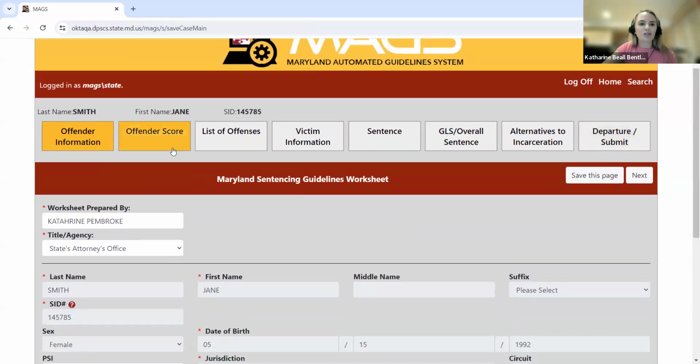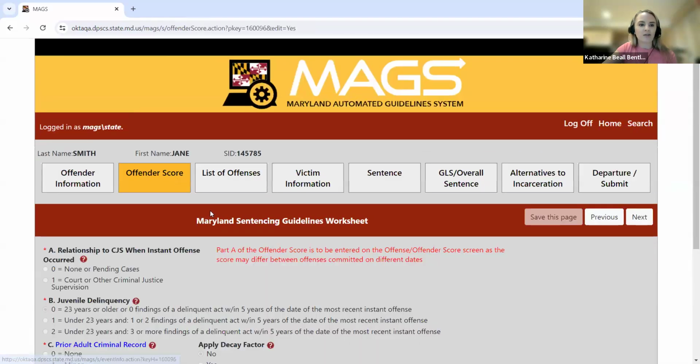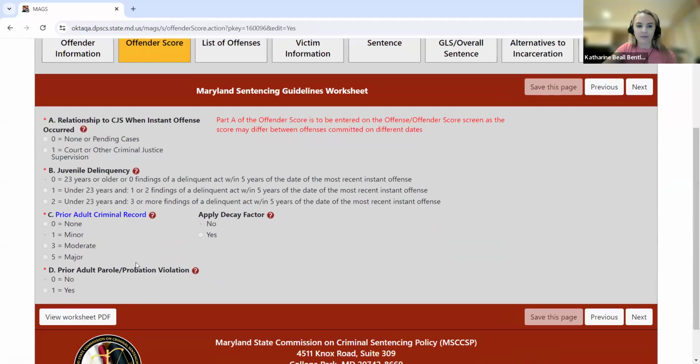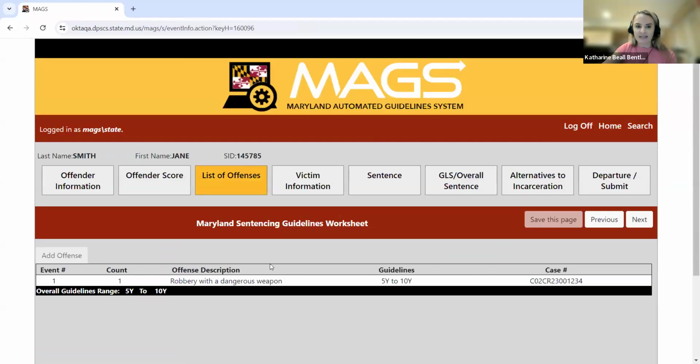And then I'm just going to quickly show you the offender score. So you can see here that it pre-populates with the information submitted on the original worksheet. However, none of this is editable. Same with the list of offenses tab. I can see that crime of violence, and I can see the original calculation for the guidelines. However, I can't add a new offense to it. I can't make edits to this particular offense.